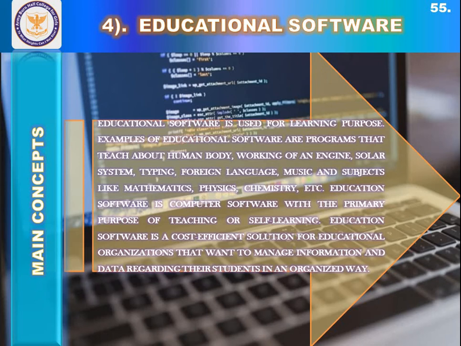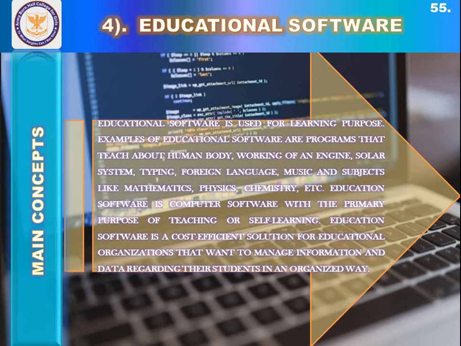The fourth and last type of an application software is educational software. An educational software is used for learning purposes, for learning something, educating something. Examples of educational software are programs that teach about the human body, working of an engine, solar system, typing, foreign language, music, or a subject like maths or physics or chemistry. So educational software is computer software with the primary purpose of teaching or self-learning.